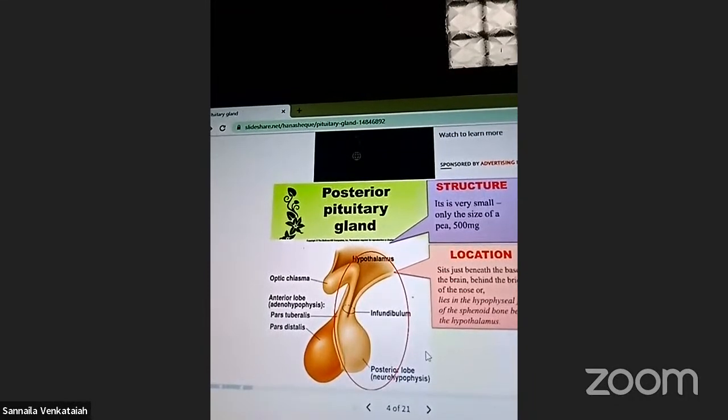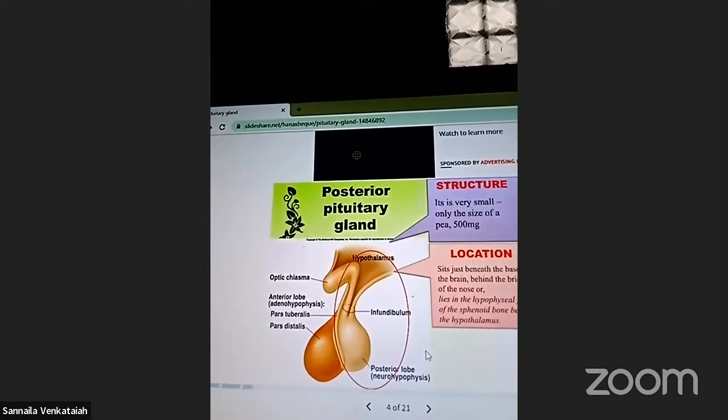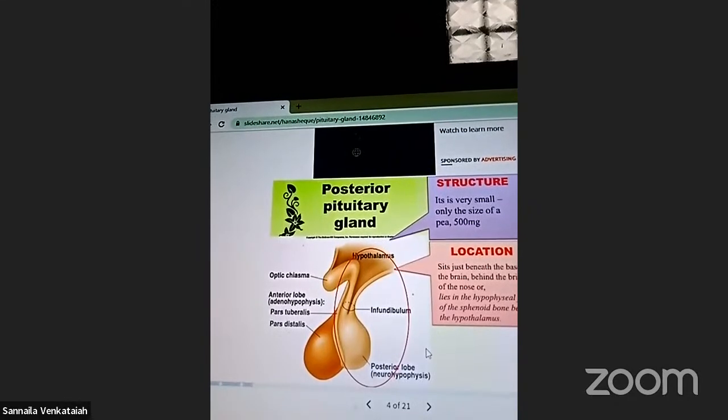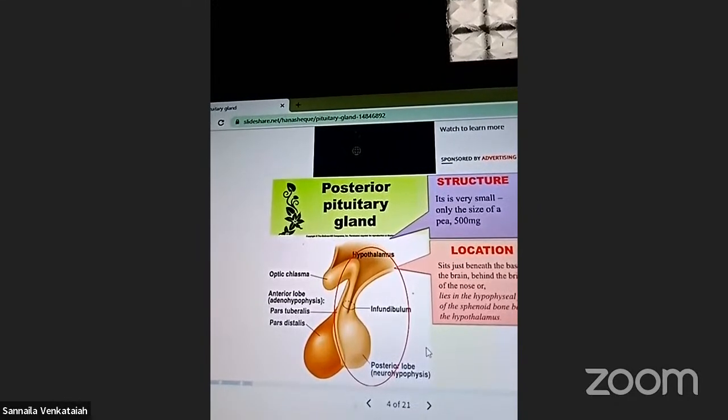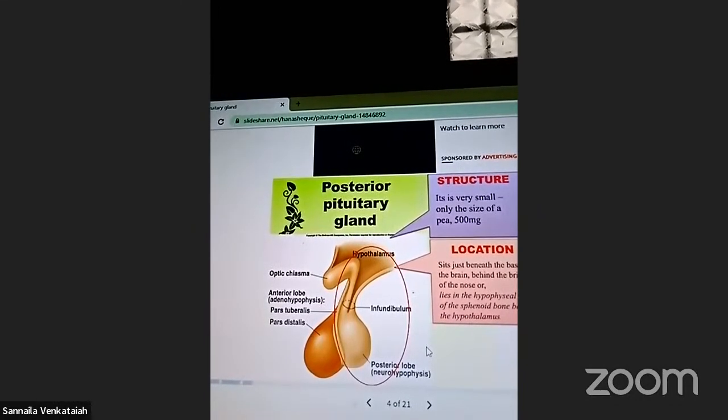These are in the posterior pituitary, the neurohypophysis. And the vasopressin hormone relates to emotions and feelings, as well as changes in physiological activity. That is called vasopressin.